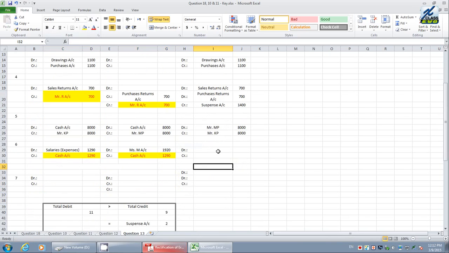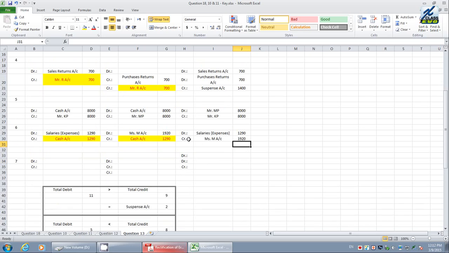Now let us see here. We want salaries on the debit, and we do not want the person name. The value of salaries is 1290, but the error is 1920. Now let us see the totaling. Credit total is more than debit total. Therefore, on the debit we will get the suspense account, the value of the difference. What is the value of the difference here? 1920 minus 1290, you will get 630. This is about the 6th error.